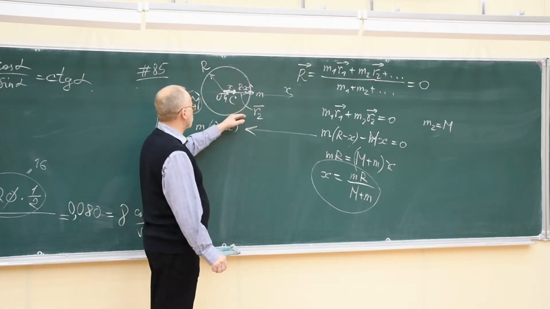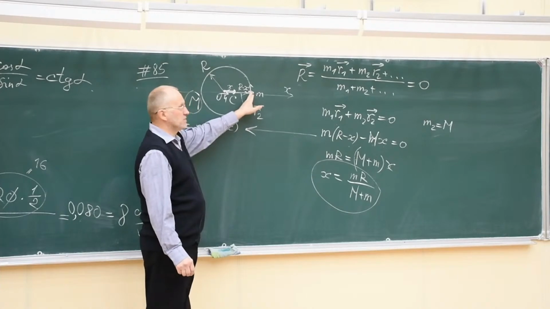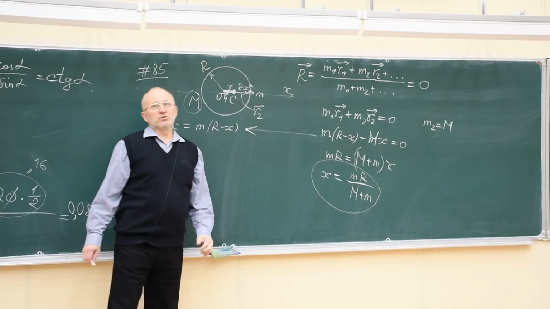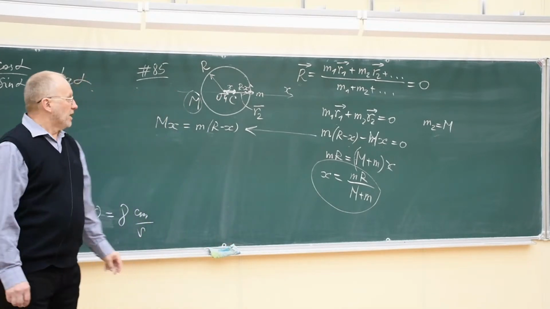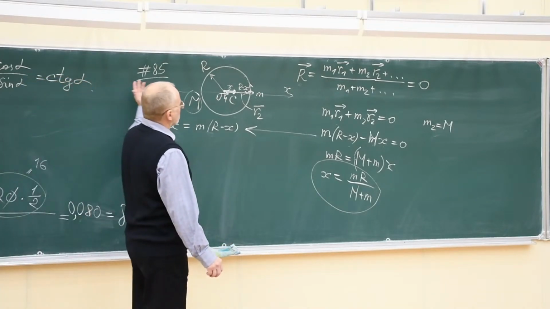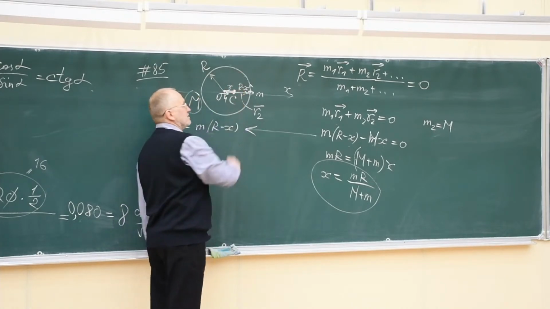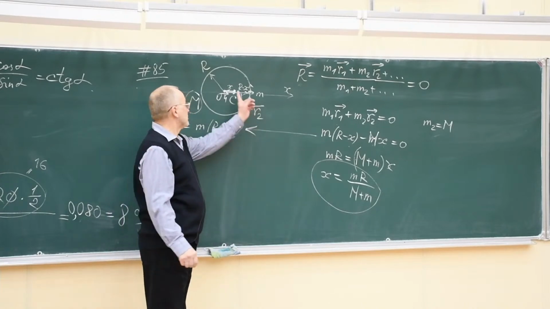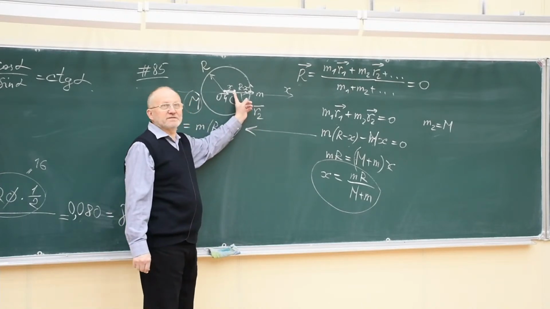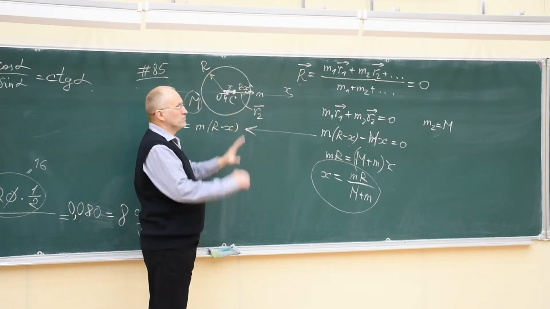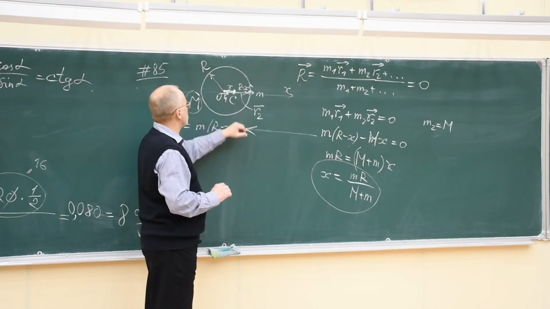We have two bodies, the hoop and a small beetle crawling along the hoop. And we know that as there are no external forces acting on the system, the center of mass will remain at rest. The point C will remain at the same place. It will not move. Everything else may move here because there is no friction.